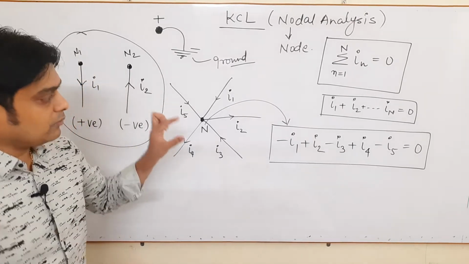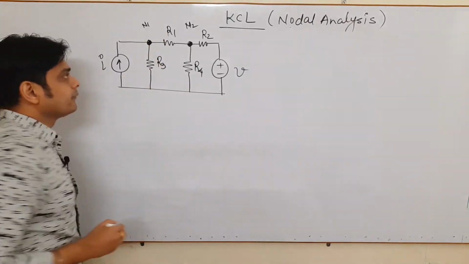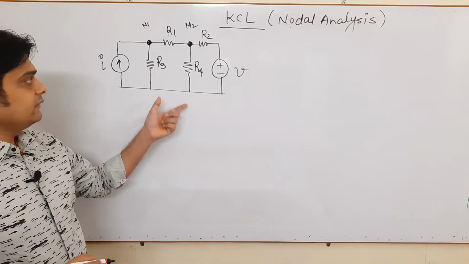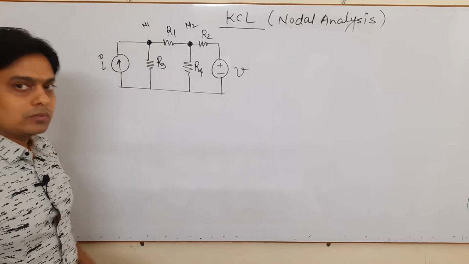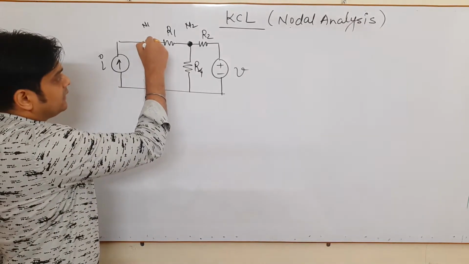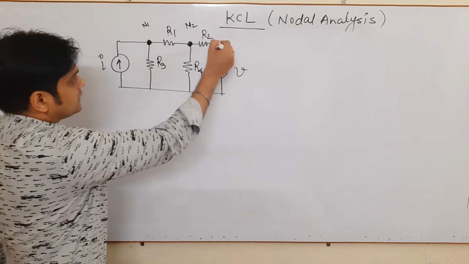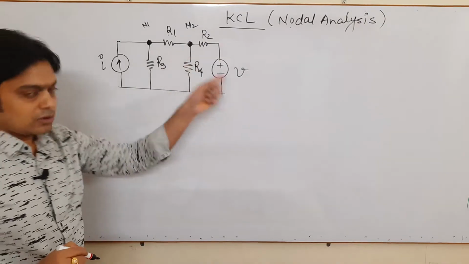Now we will see one problem and we will see how the current will be found. Now let us consider this circuit, this network, where it is mentioned that these are the two nodes N1 and N2. You will find there are more than one branches connecting here. This is also a node, but we are not interested in this node because the branches are common to each other.